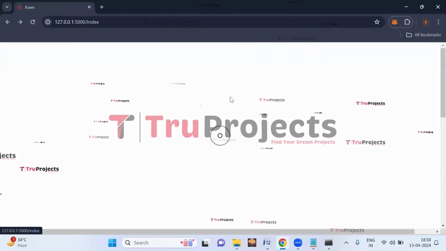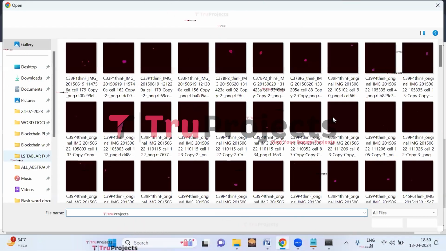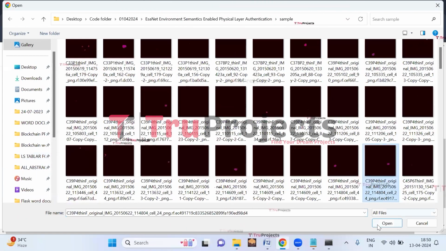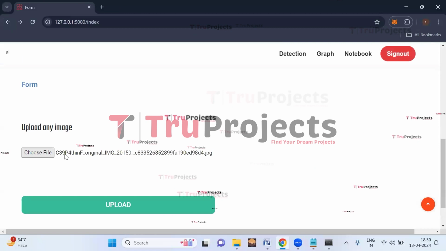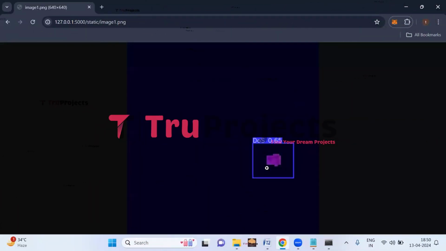Click on detection link here. Click on choose file. So again, from the test cases, I'm selecting this image. Click on open. So here we can see that the image is loaded. Now click on upload button. So here we can see that the signal is detected with a blue color bounding box, and here we can see the probability score, which tells us the confidence level for the detection.